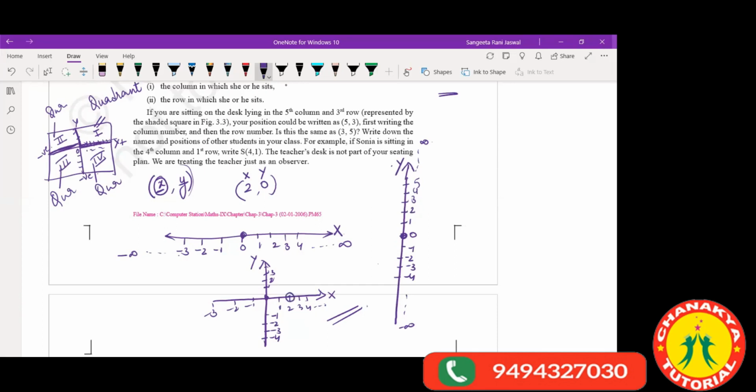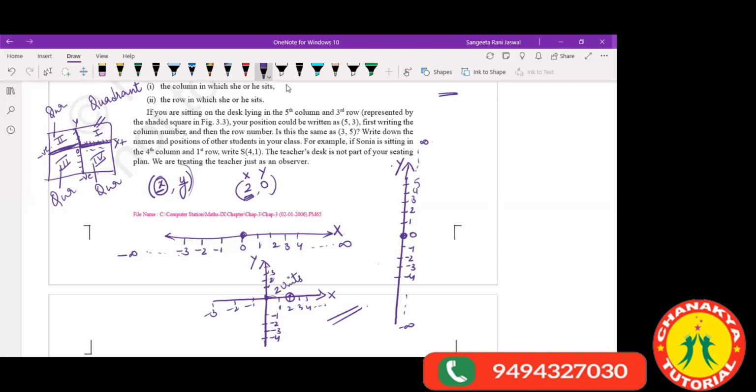All right. So what does the point represent? This represents how much is the distance of this x point from the y axis. That is 2 units. Are you understanding?